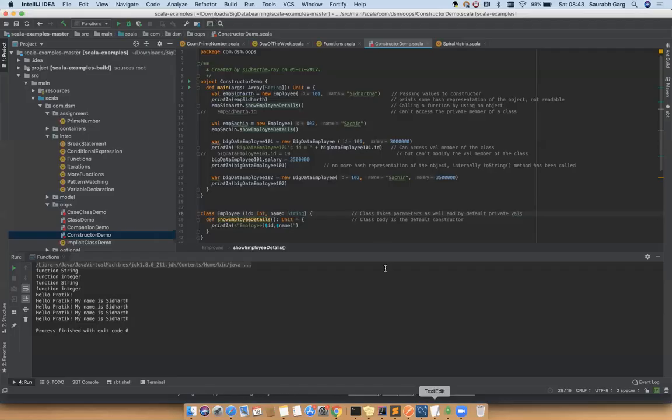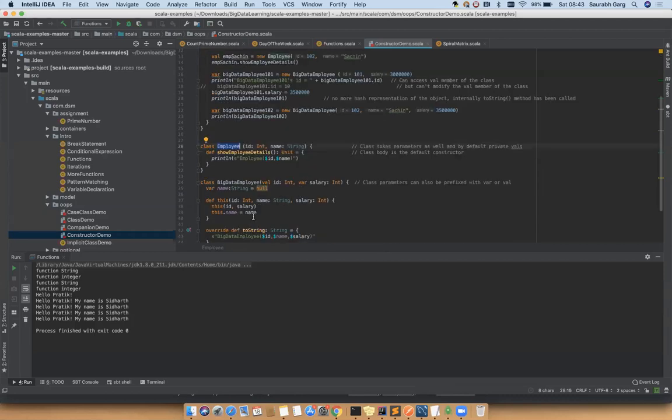So we were discussing constructors. We just declared one class called employee, and employee has been declared here in line number 28 with two parameters, ID and name. Both are declared in the same line.